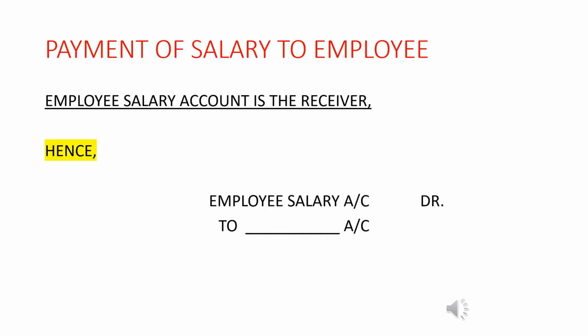Next is payment of salary to employee. So the employee salary account is the receiver here. According to the rule of personal account, debit the receiver and credit the giver. So employee salary account is receiving the money here, so it will be debited. And we will be completing this journal entry in the miscellaneous transactions later in the video. So please watch the video till the end.